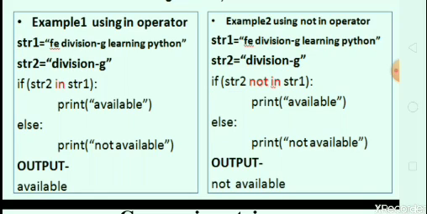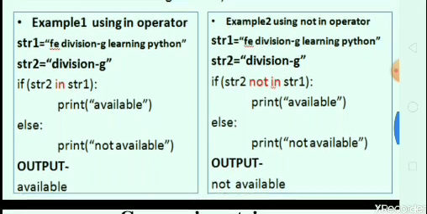If the condition is true, then print available. If the condition is false, then the else part is executed. Here str2 is 'division-g' and str1 is 'FE division-g learning Python'. This means str2 is present in str1, so the output should be available. We use the in operator to check that.